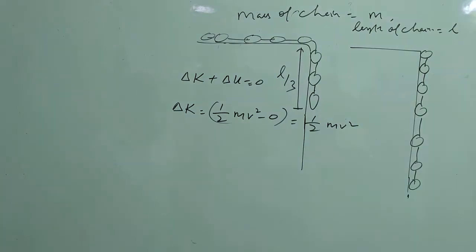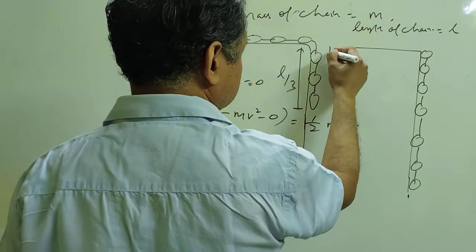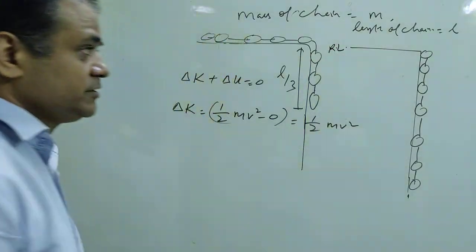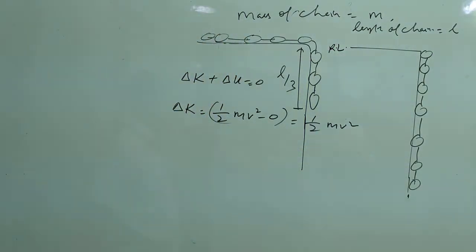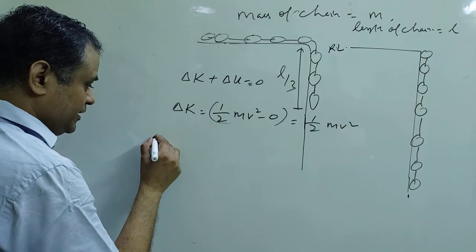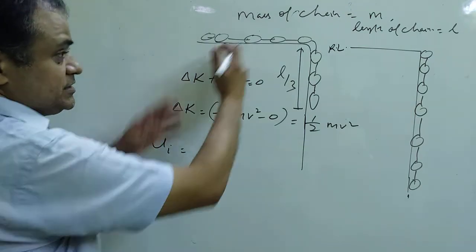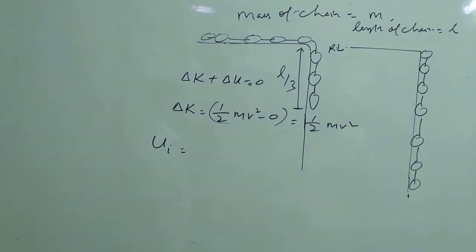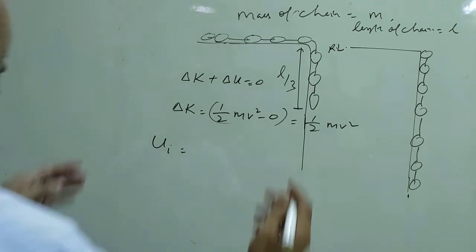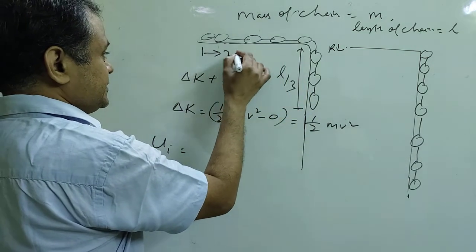Now this is a reference line. As I told you several times, the reference line means the line whose potential energy is 0. First I calculate U initial. How much portion is on top of the table? It is 2L by 3.